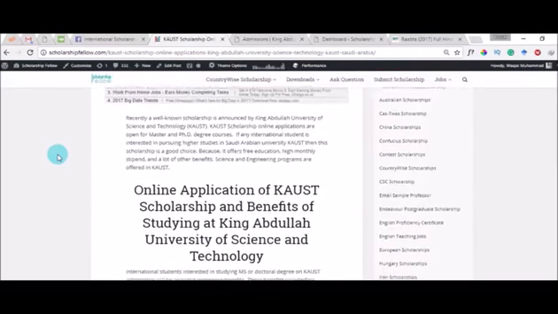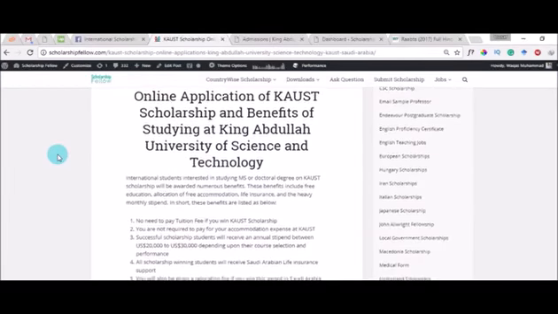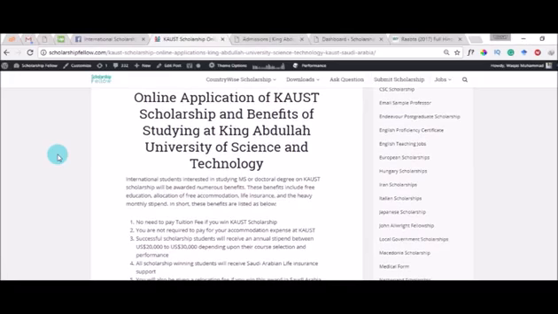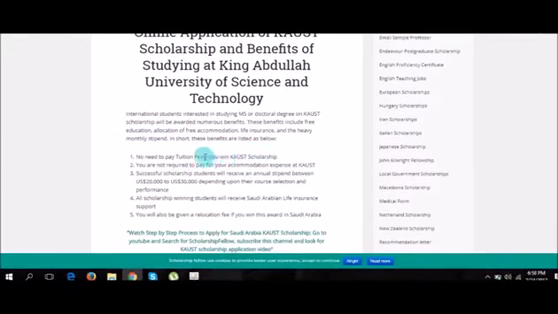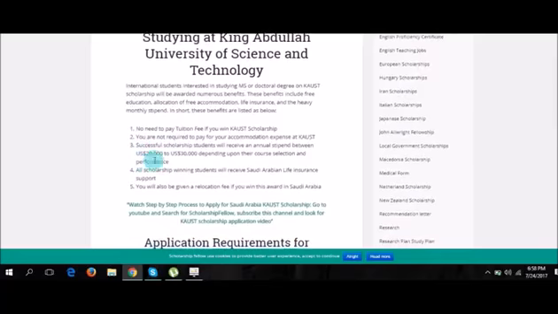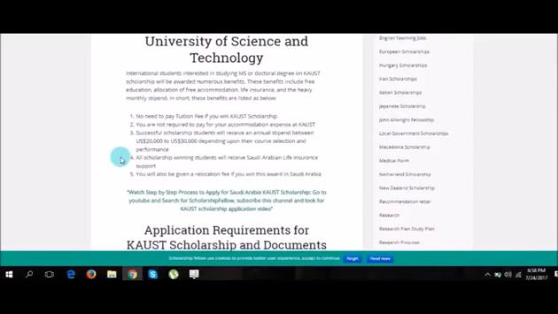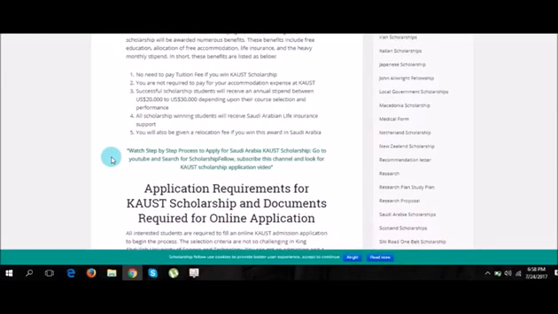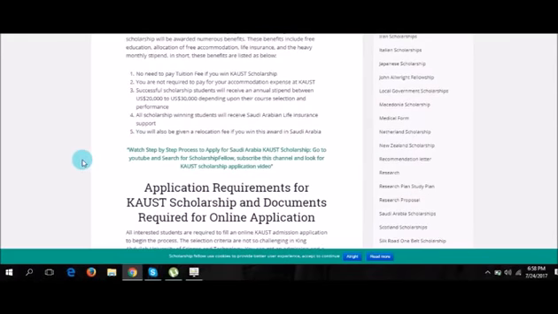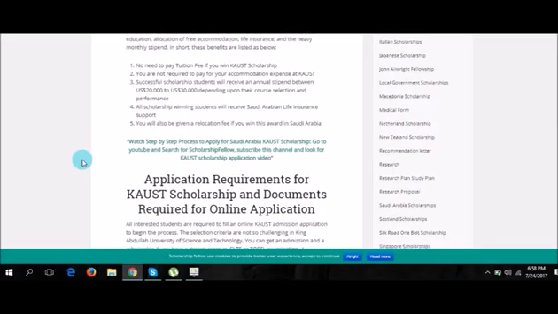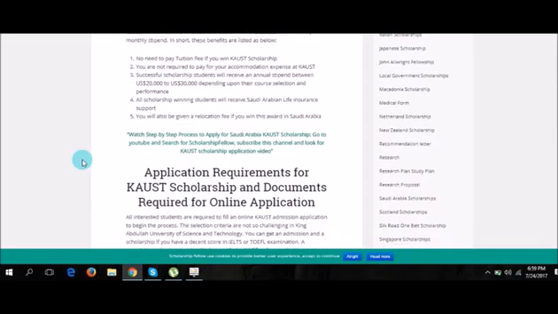So I'm going to start with the basics of this scholarship, and as I have mentioned in this blog that you can see in front of you, you are not required to pay any tuition fee if you win the KAUST scholarship, and there is no need to pay for your accommodation expenses as well, and all scholarship students will receive free life insurance as well. And the other thing is that you may also get a relocation fee, which is exactly like your flight charges, or maybe depending upon the conveyance you'll get in Saudi Arabia or outside of Saudi Arabia.